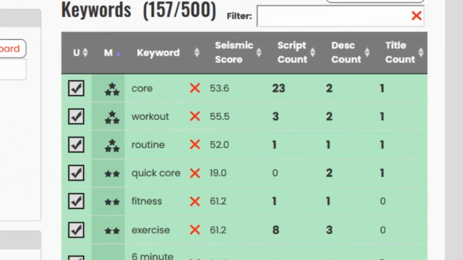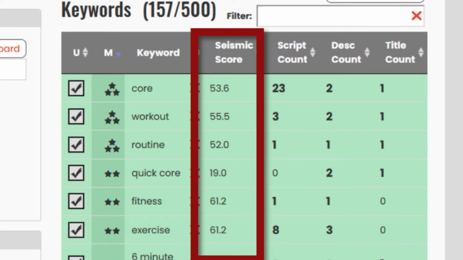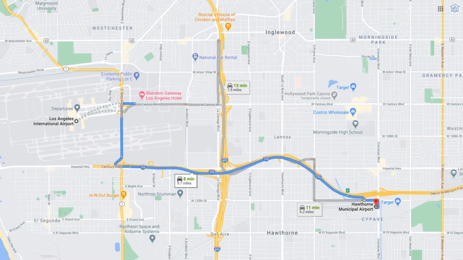To save space on the keyword research table, we decided to use a simple 3-digit number. This allows us to represent a range of small and large numbers in a uniform way. But what does the number mean? To better explain, we'll plug distances into the seismic score engine.